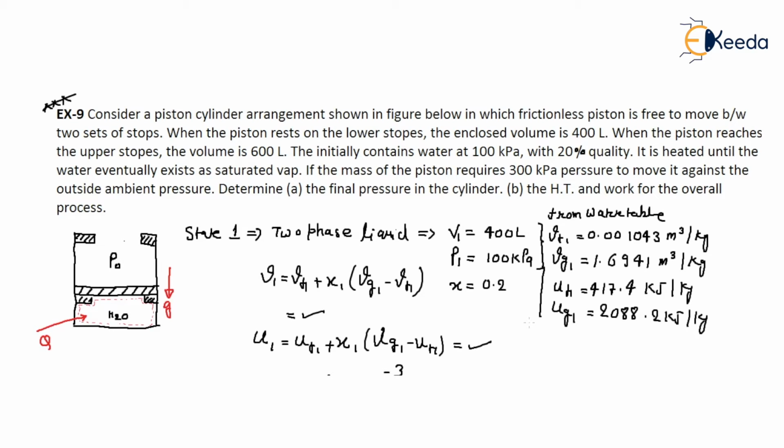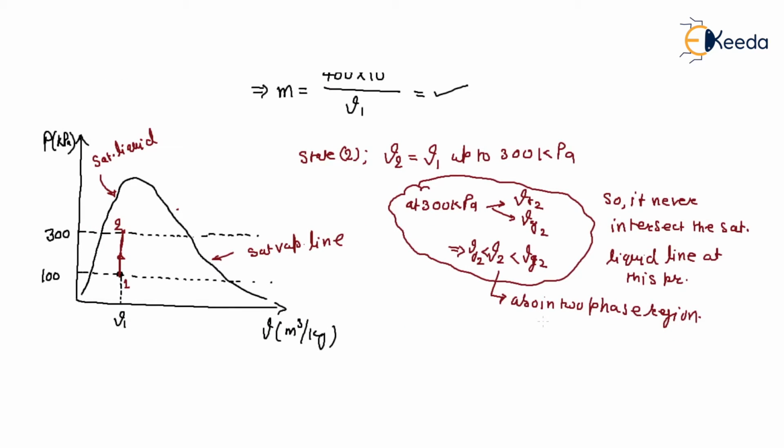Once it is moved from the lower stop to the upper stop, there must be a constant resistance pressure P naught, and the piston moves in a quasi-static equilibrium process.